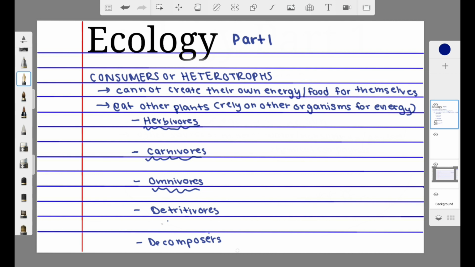So along with these three, we also have detritivores and decomposers. All of these we will start to go over in more detail in the next video. In the next video, we'll also discuss food chains and food webs, and then ecological pyramids, and that's when we start to get into trophic levels and different energy transfers from those different trophic levels.